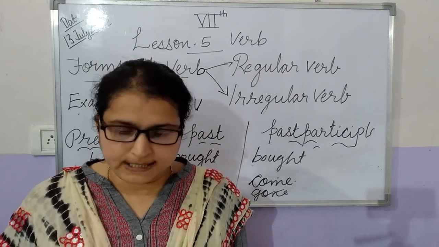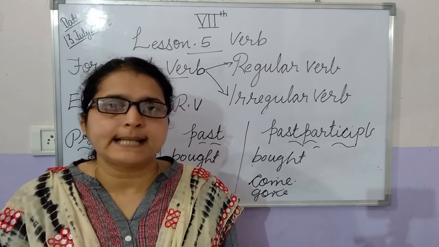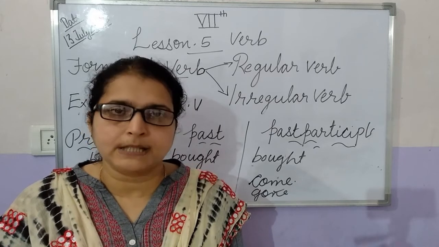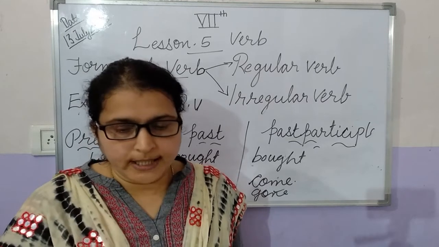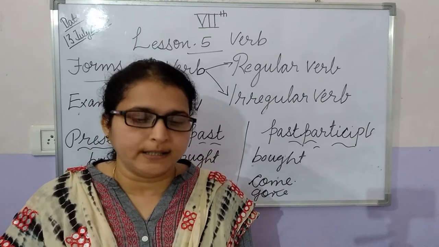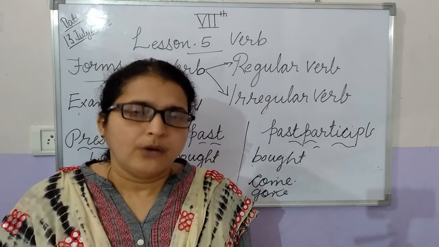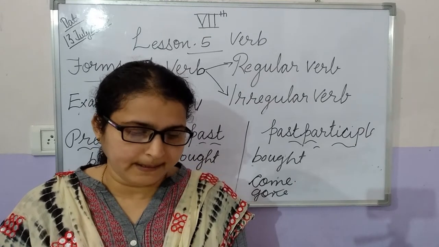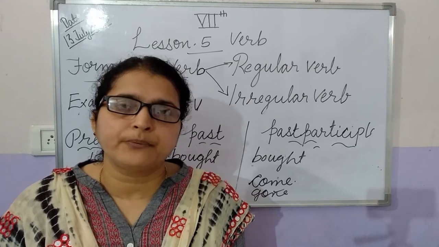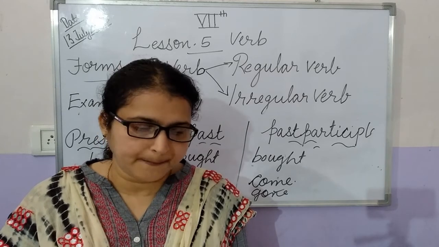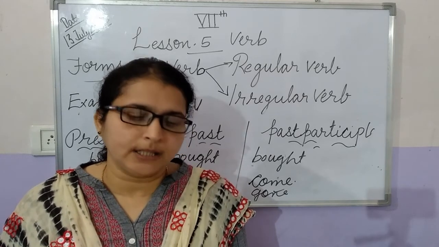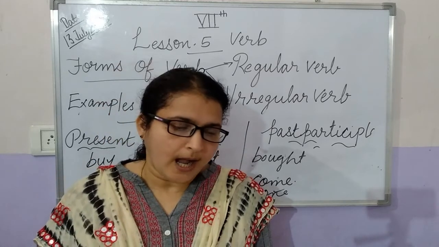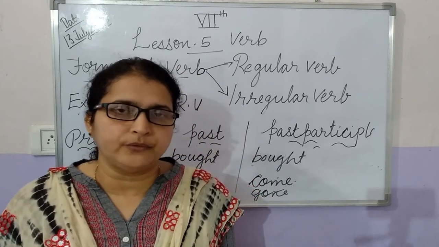So in your textbook also there are some examples given on page number 47. I can ask you, you have already learned in smaller classes, what is a prefix? The definition of prefix: a prefix is a letter or a group of letters added to the beginning of a word.